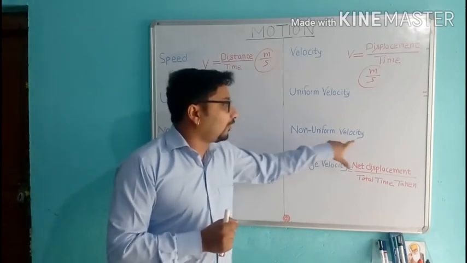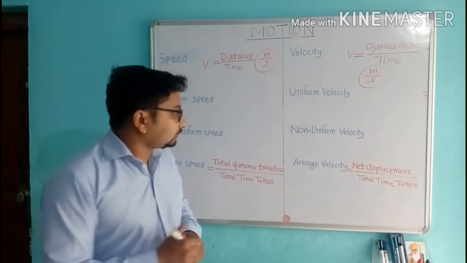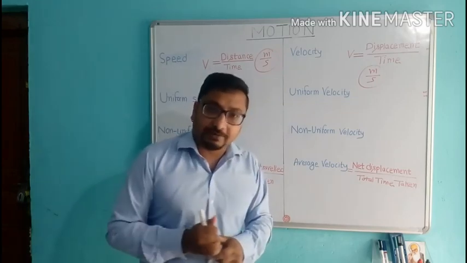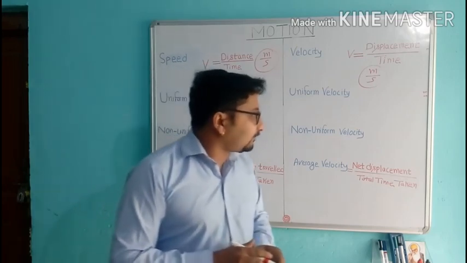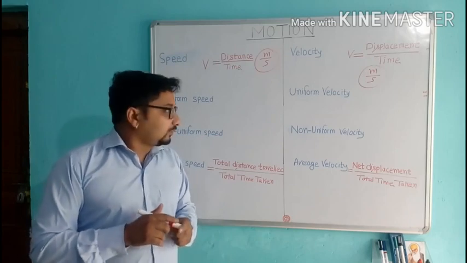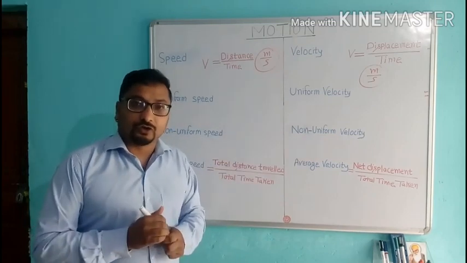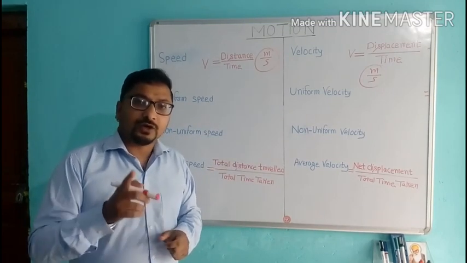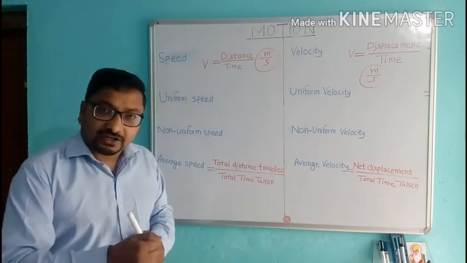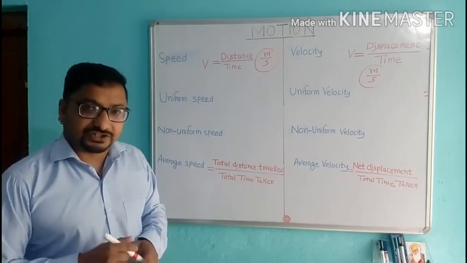Okay. Next, non-uniform velocity or variable velocity. When an object covers unequal distances in equal time intervals, that means the object is moving with a non-uniform velocity. For example, a car is turning in a junction.